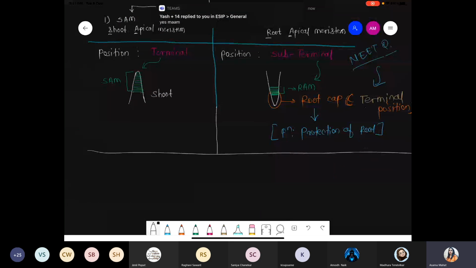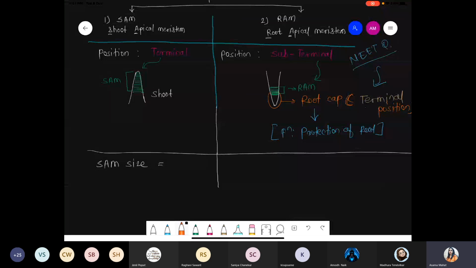Last point and then we stop here. We are talking about the size. First of all, size of SAM, shoot apical meristem. Size of the SAM is approximately 1 centimeter. And whenever we are talking about the size of RAM, it is quite short. Size is approximately 1 millimeter. Only 1 mm area it covers.